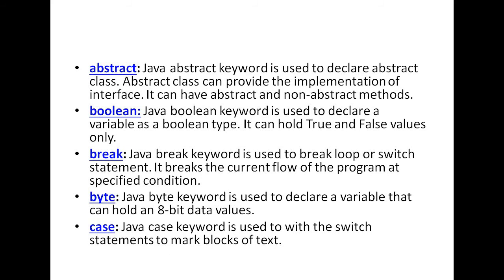Second, what is the working of the boolean keyword? With the help of the boolean keyword, you can hold only two values, that is true or false. Then the break keyword. What is the work of the break keyword? It is generally used to break the loop or the switch statement. Okay, with the help of break, you can break the current flow of the program at a specified condition. What is byte? Byte is generally used to declare a variable that can hold only 8-bit data values. 8-bit means only 1 byte.